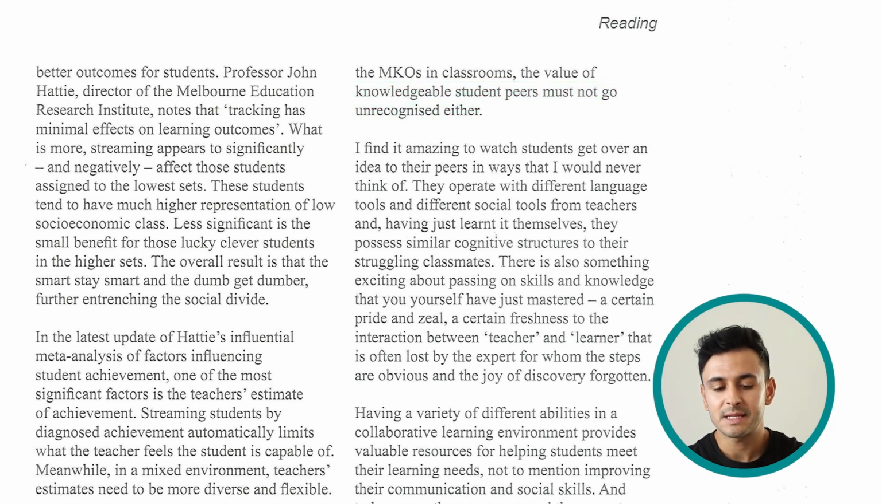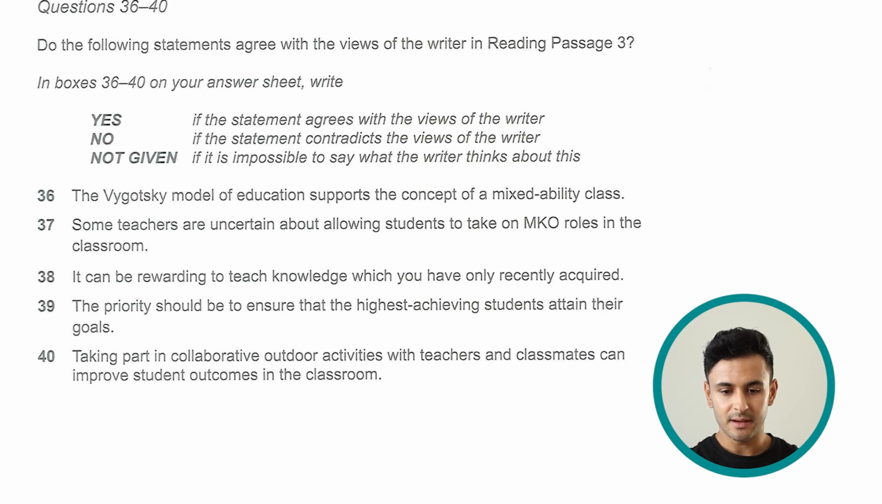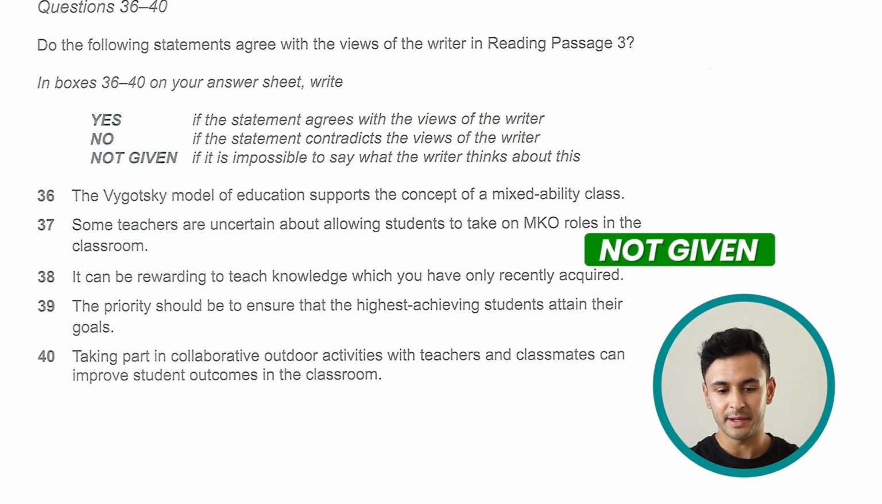So what the argument here is saying is that we learn from the teachers obviously in a classroom, but at the same time we should also recognize that students also learn from their classmates. Sometimes some smart students tend to actually benefit or also teach some of the skills to those who are less skilled. So that's essentially what the paragraph is saying. If I go back to the statement, some teachers are uncertain about allowing students to take on MKO roles in the classroom, it is simply not given. He just mentioned what it stands for and how the other students can benefit. So here it is not given.